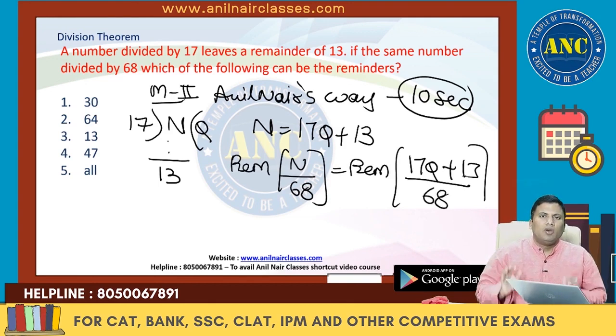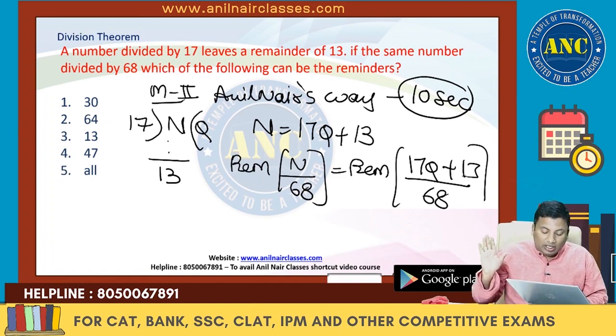Now tell me, which multiple of 17 will be divisible by 68? What should be the lowest value of Q that will make 17Q divisible by 68? The lowest Q value is 4.